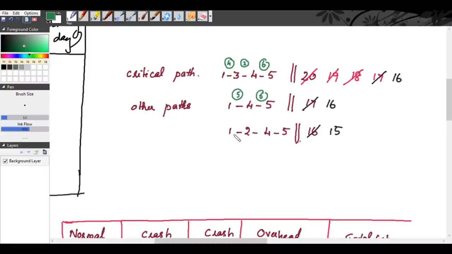For 1, 2 the rank is 3. 2, 4 the rank is 1. And for 4, 5 the rank is 6. This 4, 5 cannot be crashed because it has been already crashed for 1 day. So this activity you cannot crash anymore.